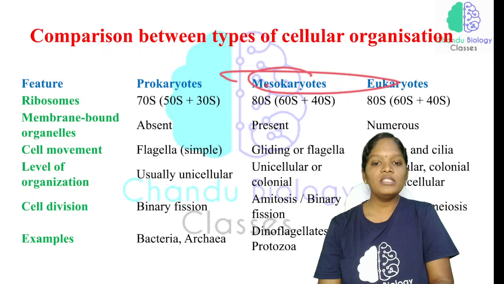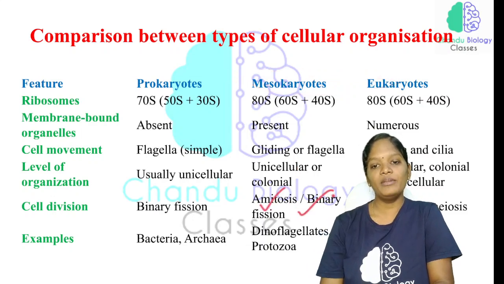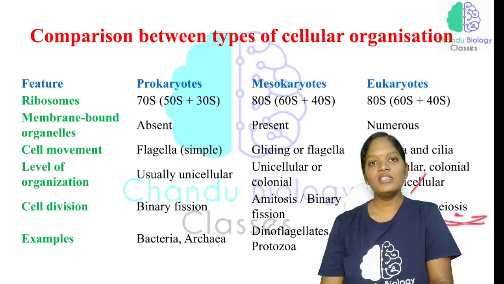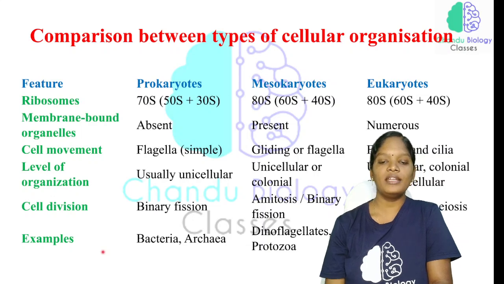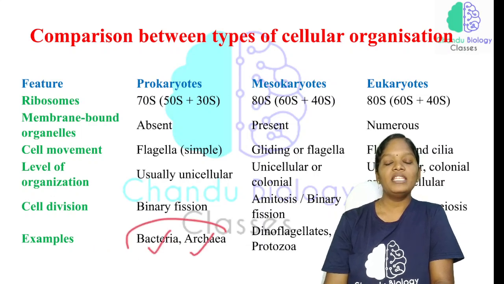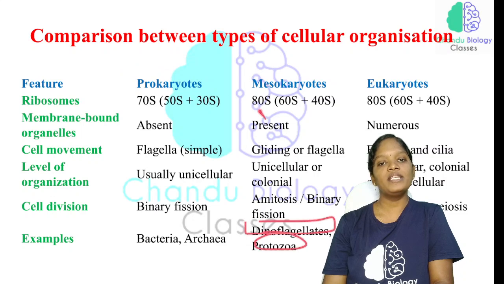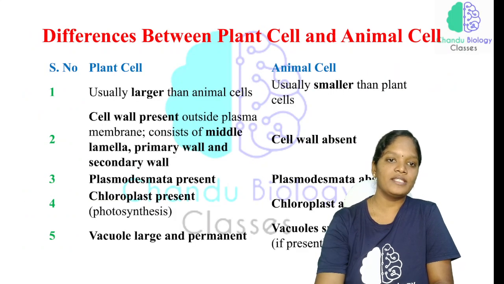Now mesokaryotes are divided by amitosis or binary fission. Eukaryotes will be divided by mitosis and meiosis. And what are the examples coming under the prokaryotes, mesokaryotes and eukaryotes? Bacteria, that is archaebacteria and eubacteria, come under the prokaryotes. In mesokaryotes, the dinoflagellates and protozoa come under the mesokaryotes, and the fungi, plants and animals kingdoms come under the eukaryotic organisms.